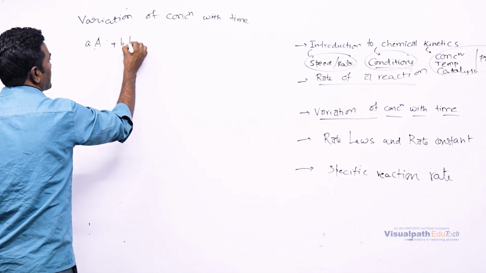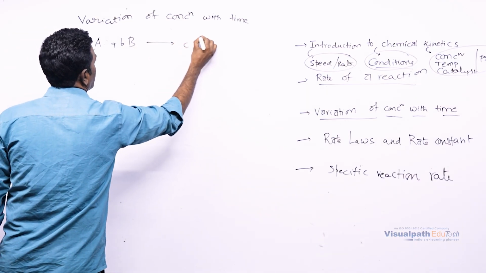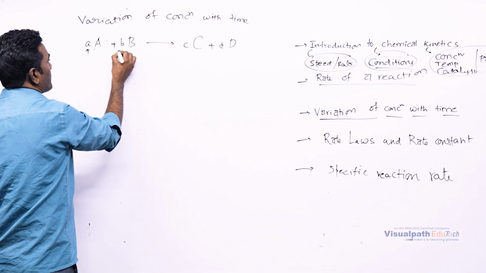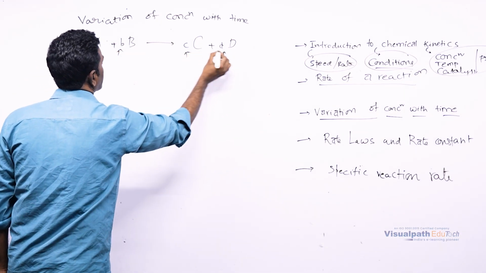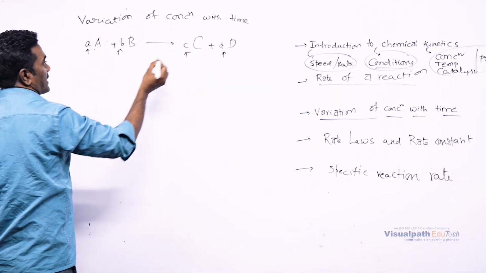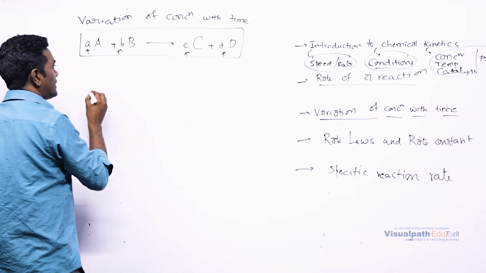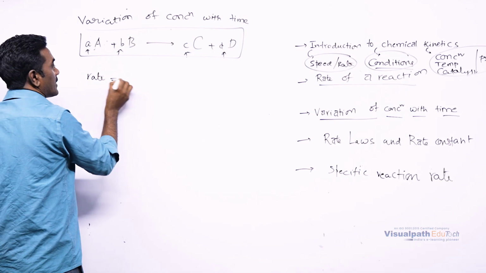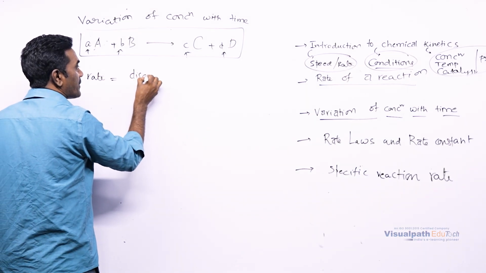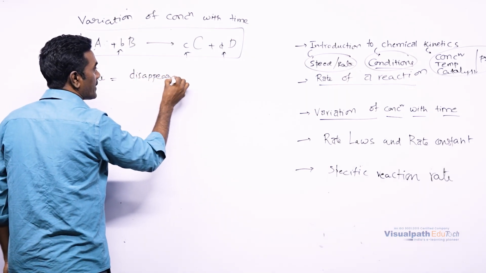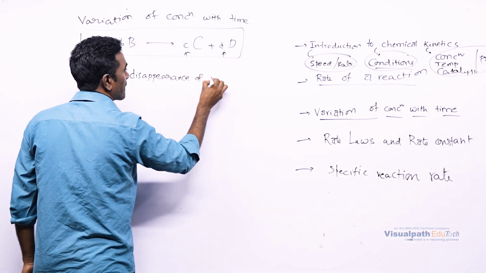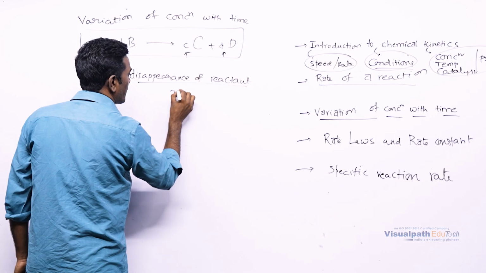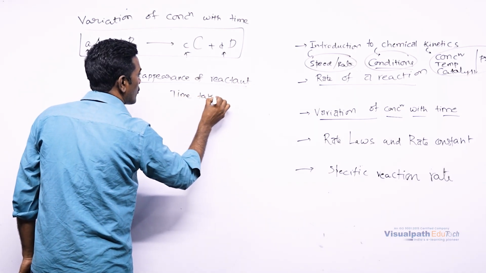aA + bB gives rise to cC + dD. These small a, b, c, d are coefficients, whereas A and B are reactants, C and D are products. Here, if you are considering rate, it is going to be the disappearance of reactant with respect to time taken.